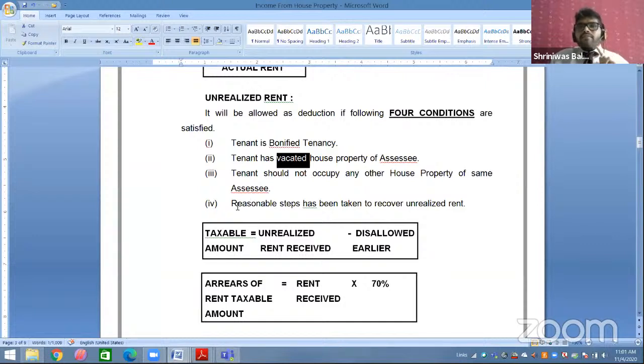How did I come to know? I have taken reasonable steps to recover rent from him. I came to know that he is in Chennai, but he is not staying in my house property in Chennai. So he should not occupy any other house property of the same assessee. If all these 4 points are satisfied, then that is your unrealized rent. If any one of these 4 points is not satisfied, then that is your arrears of rent.